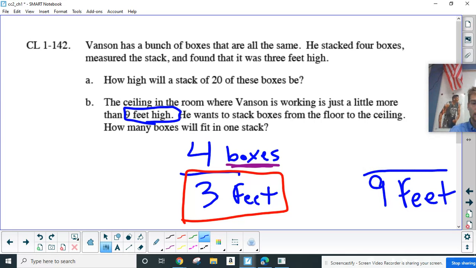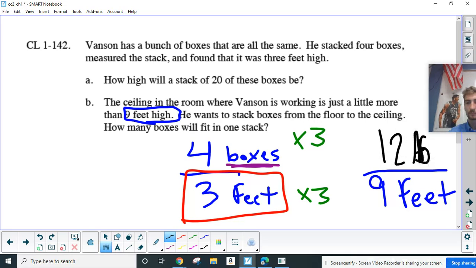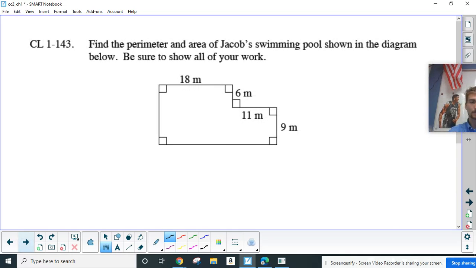So I have to multiply by 3 to get to 9, so I multiply 4 by 3 to get 12. So 12 boxes. And it does say just a little more than 9 feet high. And so if you want it to be just a little bit more, you could say 13. All right, kind of depends on how you perceive the problem.